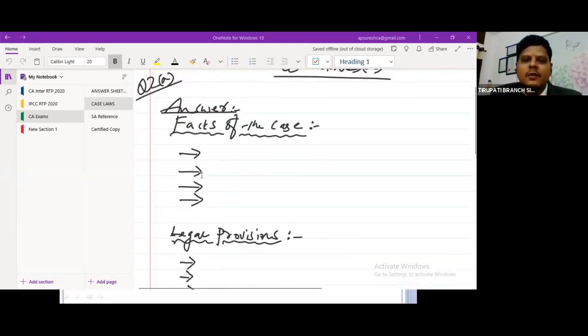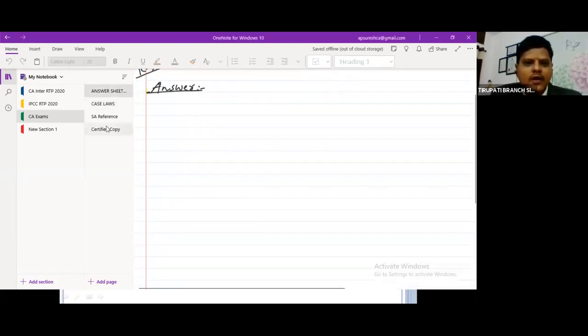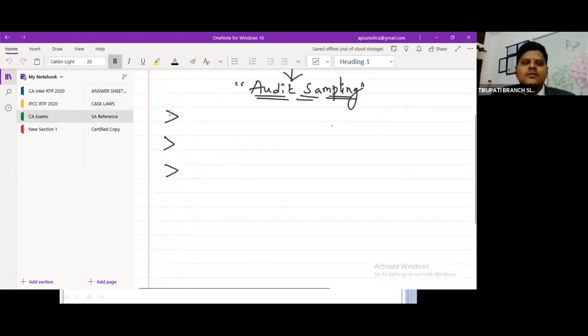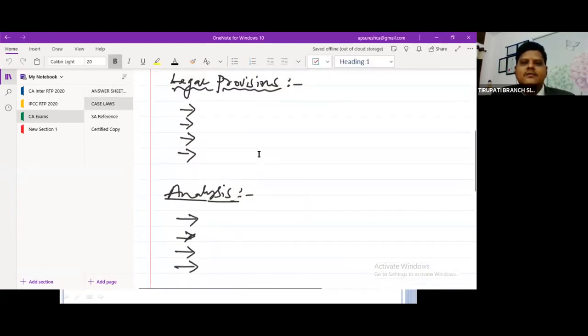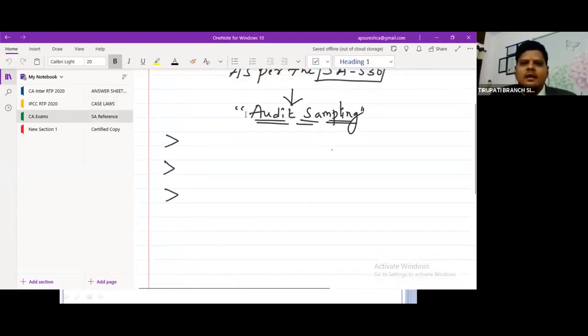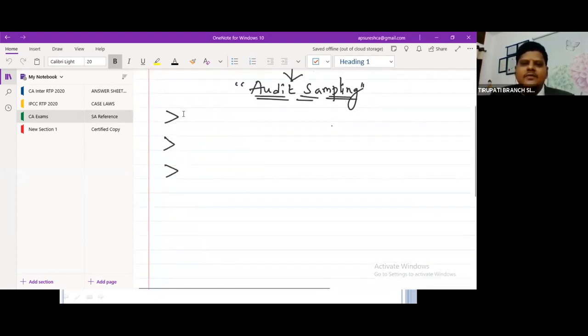Now this is the way you should use bullet points. You can use the bullet points. Now you can use one more bullet point. I'm using this as one bullet point. You can see my bullet points here. This is my own answer sheet I'm showing. Now what happened here? I started writing by giving question number clarity. I've given two sides. Then I've given the essay, SA 530, Audit Sampling. Then I've given one bullet point, one line space.